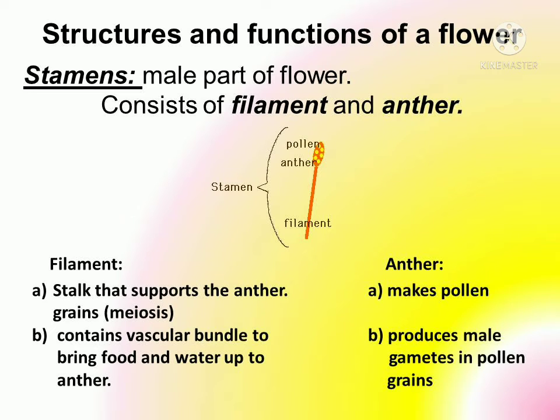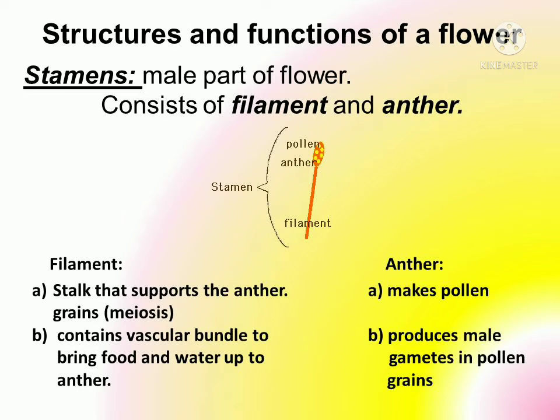Filament is a stalk-like structure present at the base of the anther, and its function is to support the anther. Means the grains which undergo meiotic division are supported in this area of the filament. It contains a vascular bundle so that it provides nourishment to the growing pollen grains in the anther part of the stamen. Okay, so the work of the filament is to connect the anther lobe with the floral part so that it can harvest the nourishment from the vascular bundles.